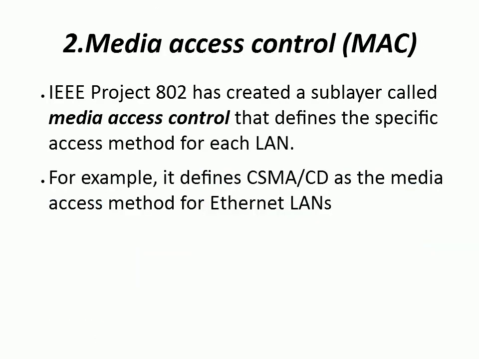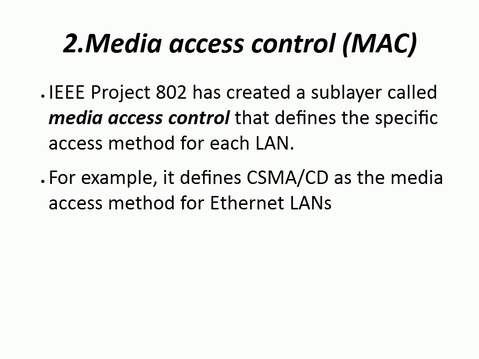And the second one here we have is media access control, that is MAC, right? It mainly defines the specific access method for each LAN. For example, if you are having Ethernet LANs, then the access method used is CSMA/CD.